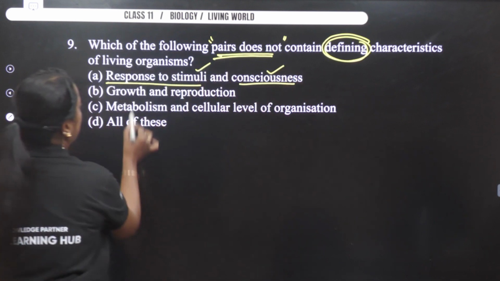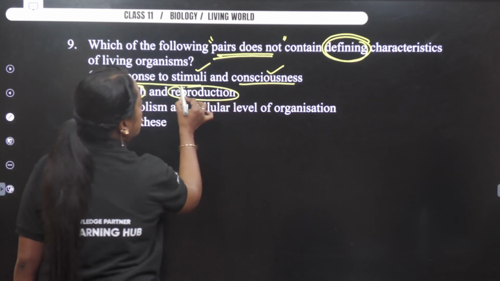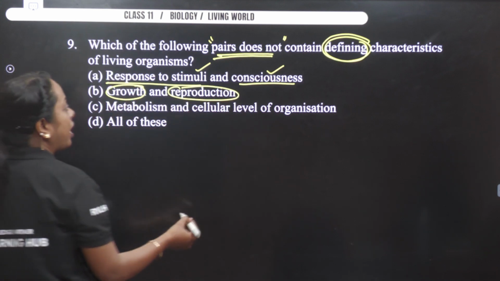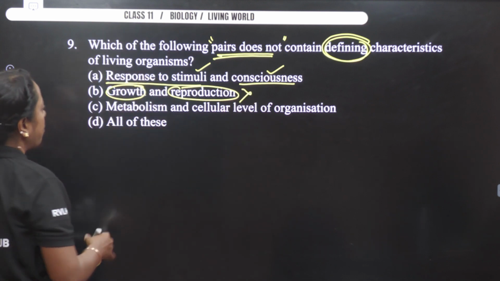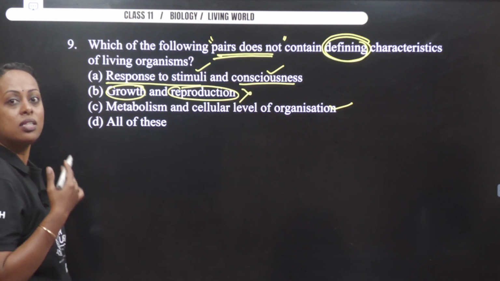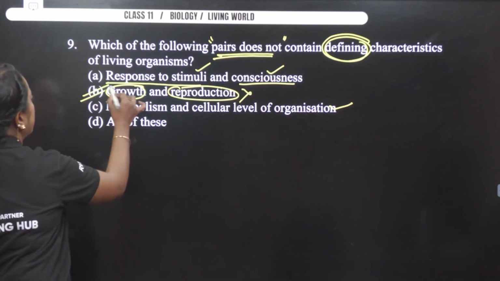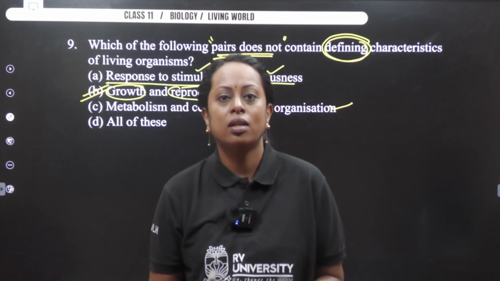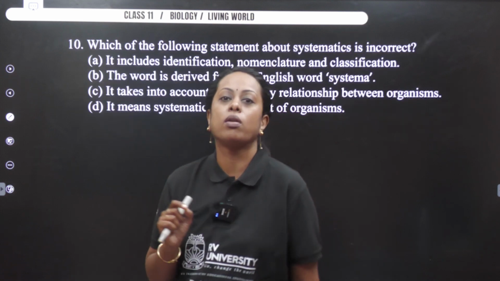Consciousness, correct. Growth and reproduction took place simultaneously in unicellular organisms, so it's not a defining character. Metabolism and cellular organization, yes. So the answer here is option B. So I hope you are understanding how we are solving it. Understand the concept of biology.